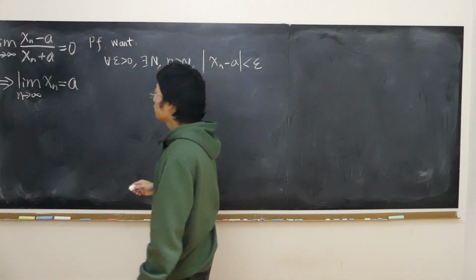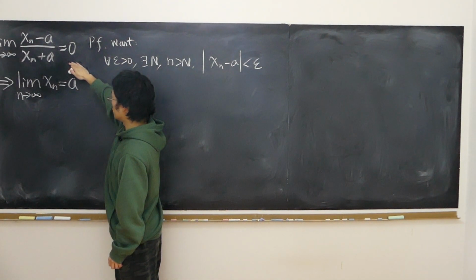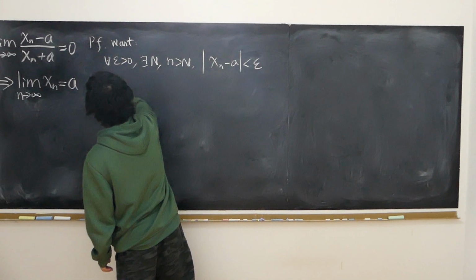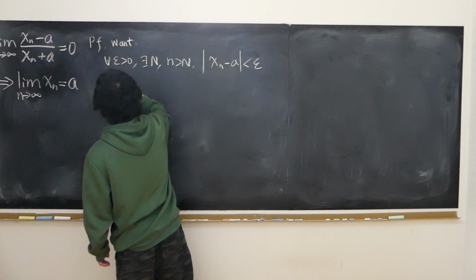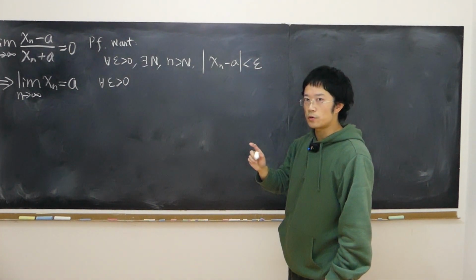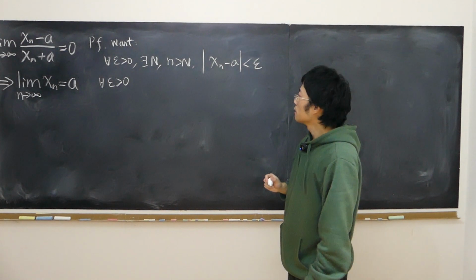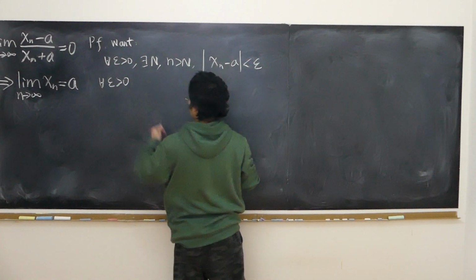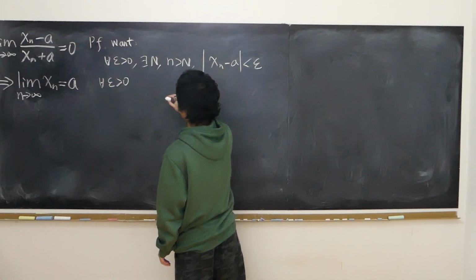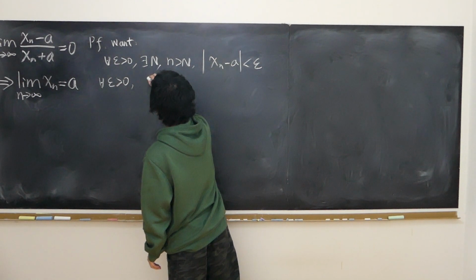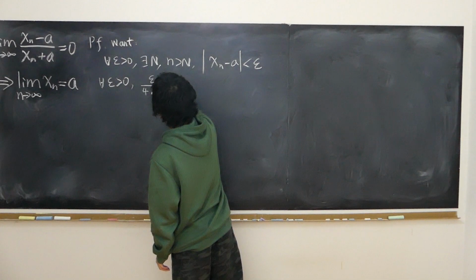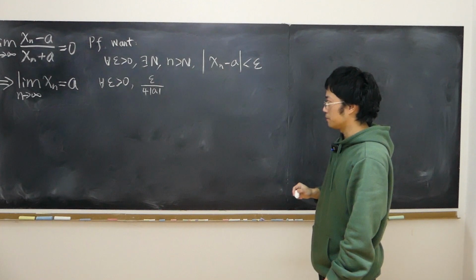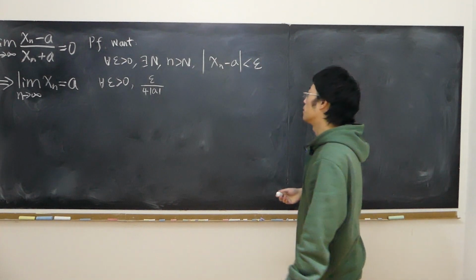Now, knowing that this limit is equal to 0, we can say that for any epsilon, some random arbitrary positive number, fix this epsilon, then I can derive another positive number. Let's call it epsilon over 4 times the absolute value of a. I'll explain later why I come up with this magical number.